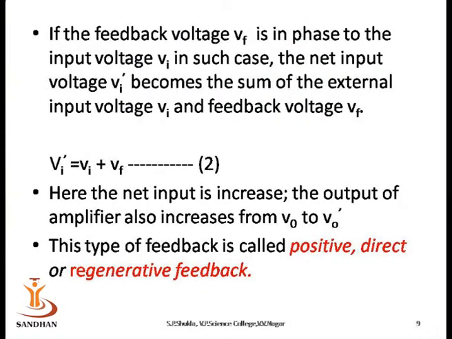If the feedback voltage Vf is in phase with the input voltage Vi, in such a case the net input voltage Vi dash becomes the sum of the external input voltage Vi and the feedback voltage Vf. Vi dash is equal to Vi plus Vf. Here the net input is increased, so the output of the amplifier changes from V0 to V0 dash. This type of feedback is called positive feedback, direct feedback or regenerative feedback.